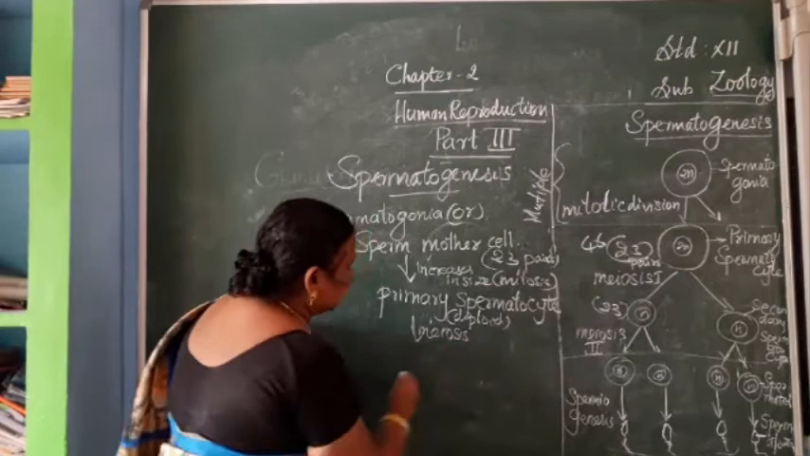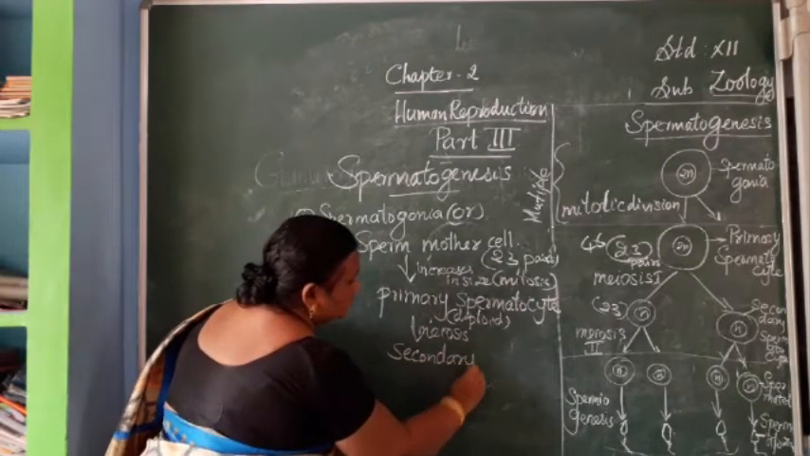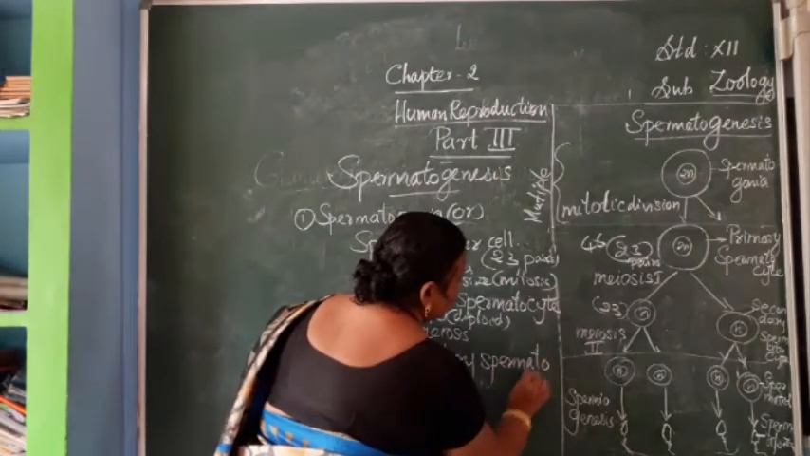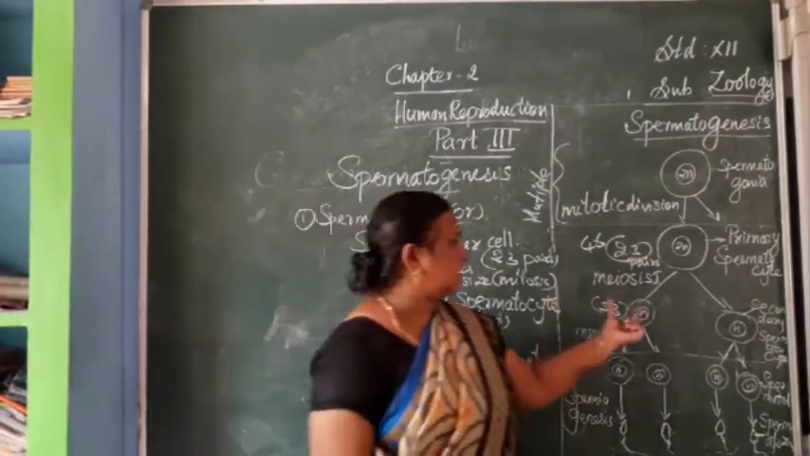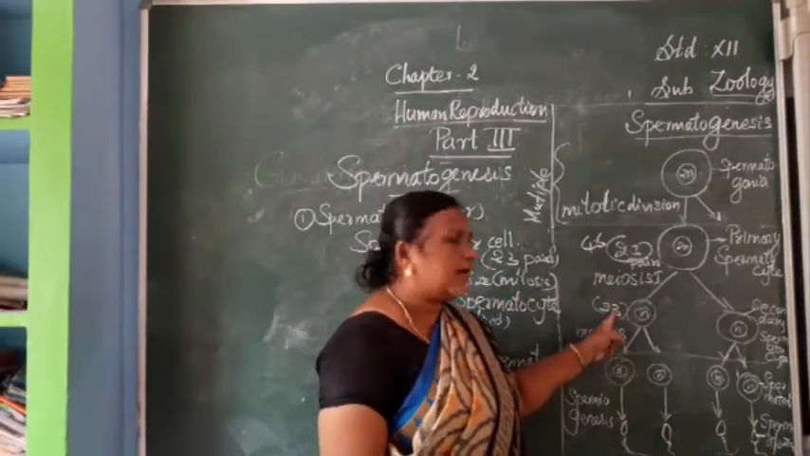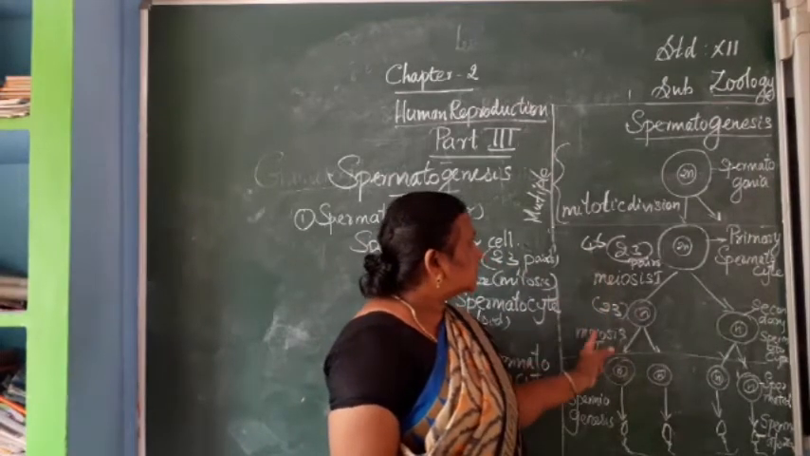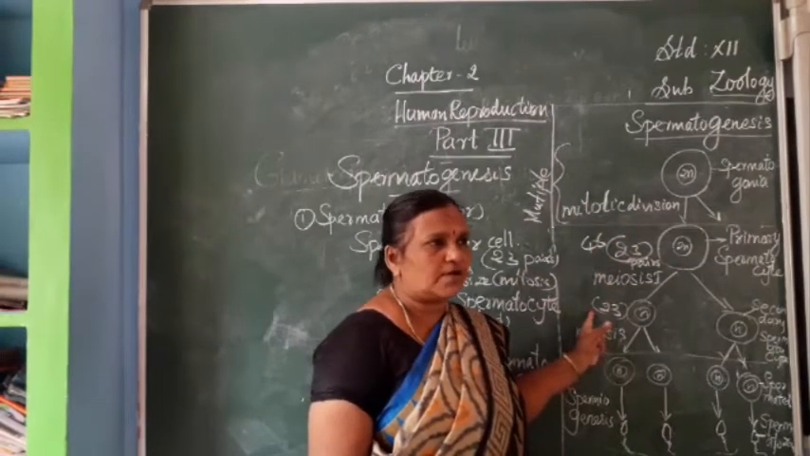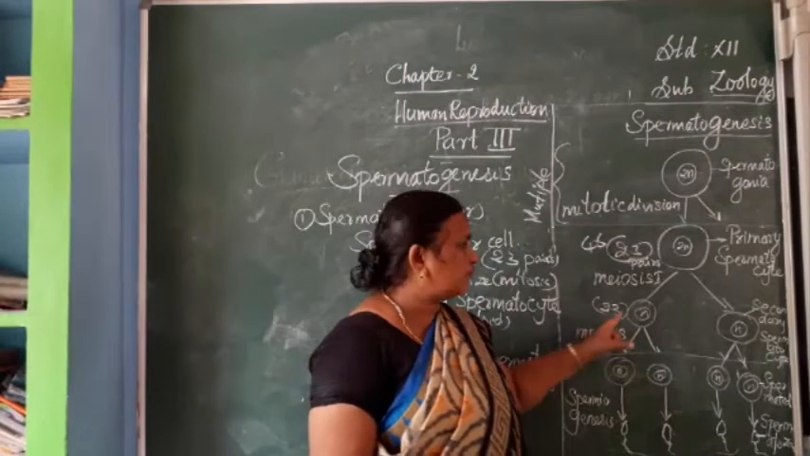secondary spermatocytes. Now the secondary spermatocytes have n number of chromosomes. They are haploid in nature and the number of chromosomes is only 23. So this stage, multiple division, next one is the growth phase. Here growth is happening, that's why this stage is called the growth phase.